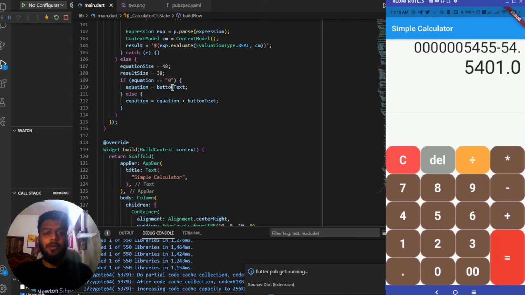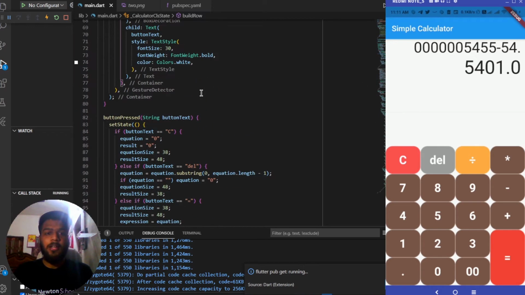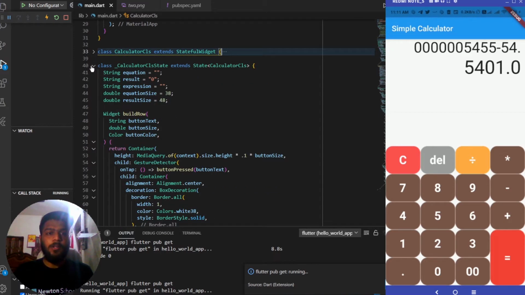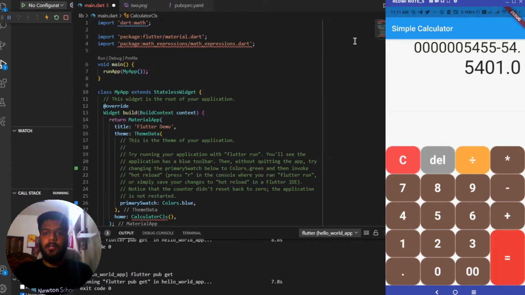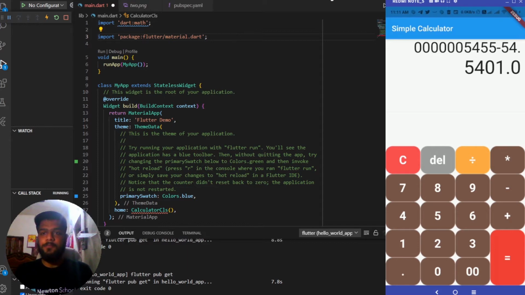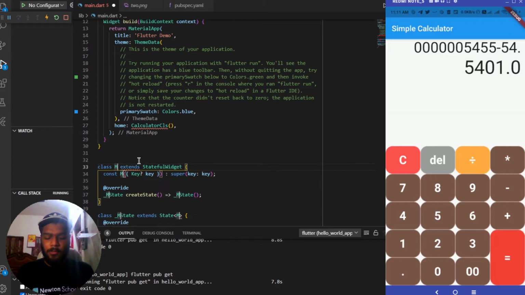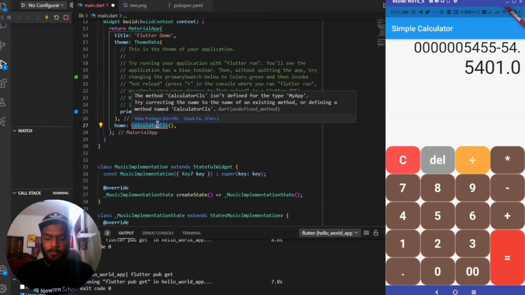And inside the main.dart file, as we have removed the maths expression, I am totally sure that it will provide us with some errors. So let me delete this calculator class screen totally, and also remove this expression from here. I have removed that class from over here, and I'll be creating another class of type STF only, and the name of it will be MusicImplementation, replacing this calculator class with MusicImplementation.